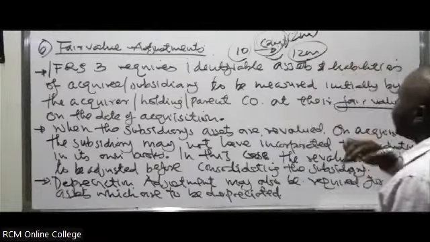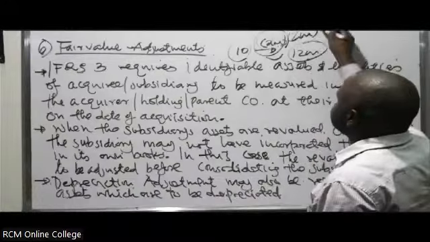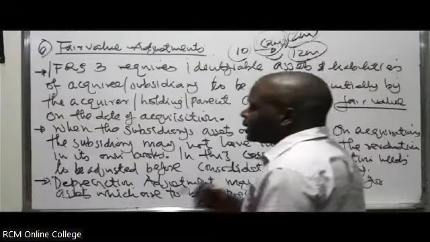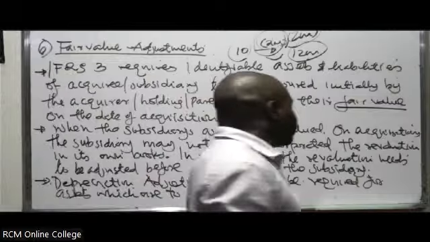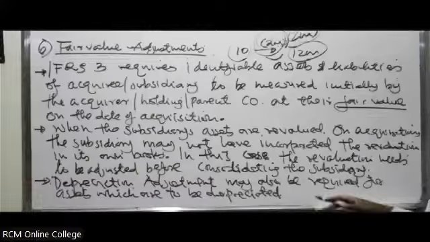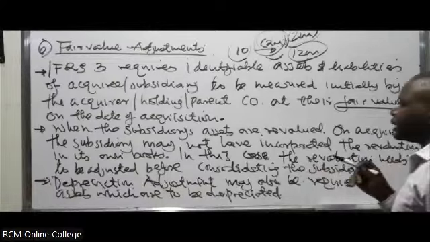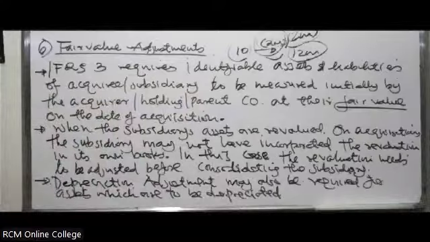So what you put there as the pre-acquisition reserves, sometimes you normally consider this figure. If you are told the assets of the subsidiary company were revalued up to this amount, it means that a revaluation reserve would have been created, and therefore when you're calculating goodwill, you have to consider it. When you're calculating goodwill, you'll end up having to consider that revaluation. And of course, you'll be able to see it in some of the questions. Once you look at that question, you'll be able to see it.